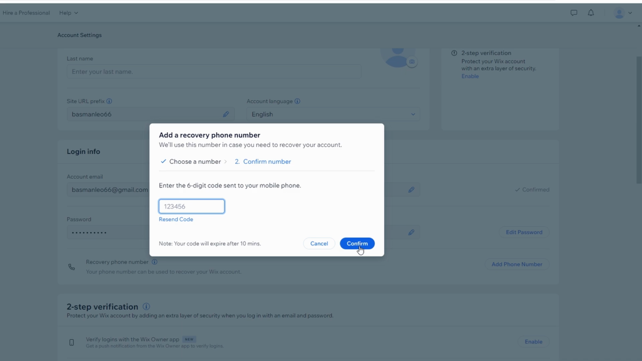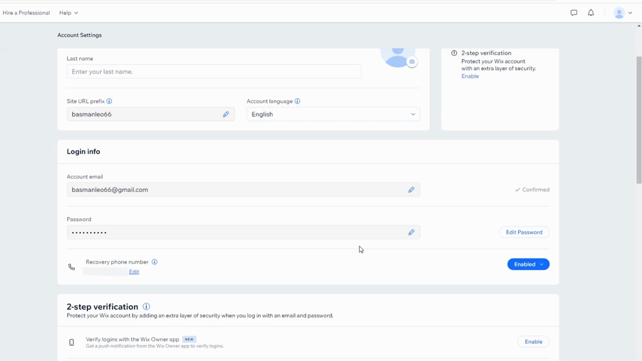Check your phone for a text message from Wix. It should contain your code. Type that 6-digit code into the pop-up window on screen and hit confirm. Your number is now saved as a recovery option on your account.